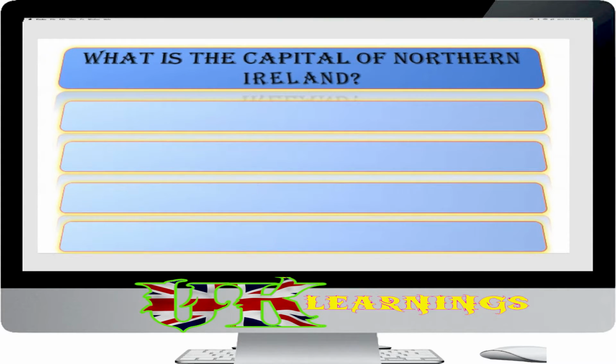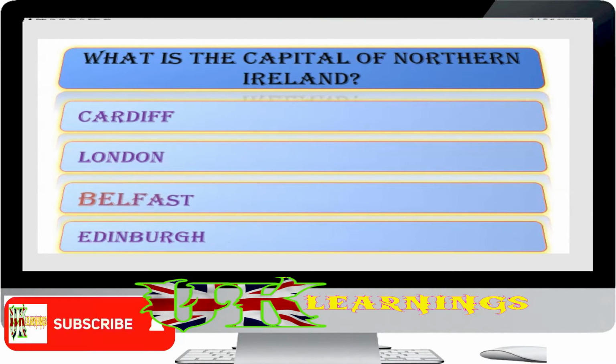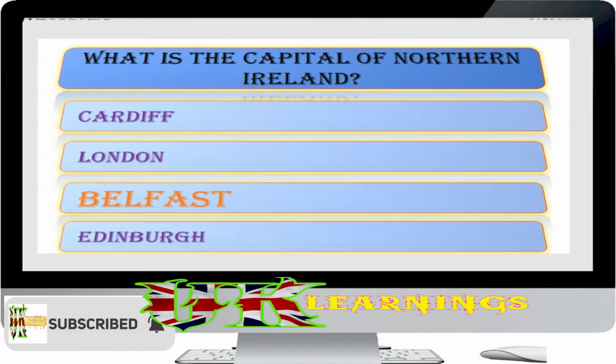What is the capital of Northern Ireland? Cardiff, London, Belfast, Edinburgh. The answer is Belfast. Belfast is the capital city of Northern Ireland.